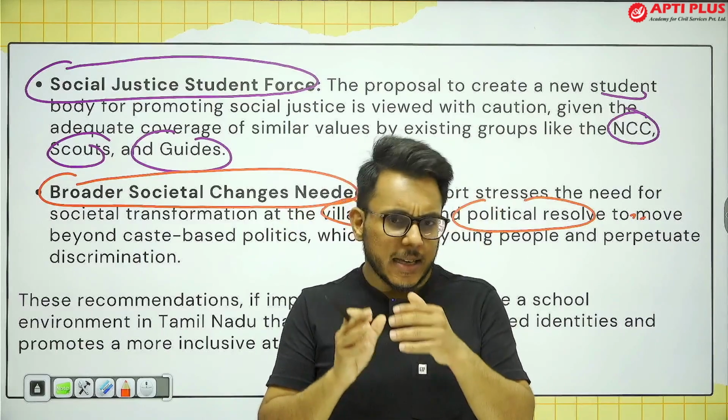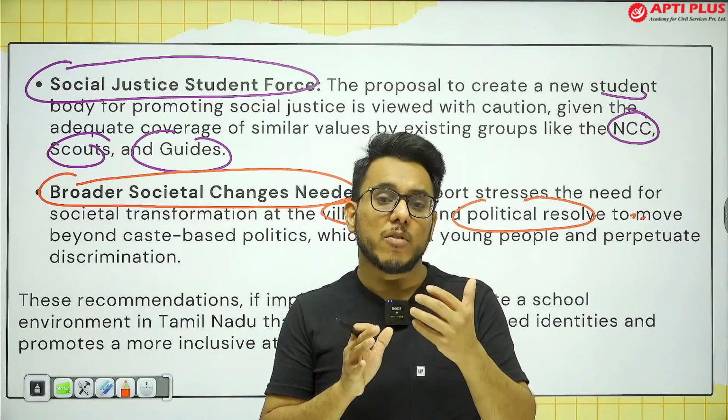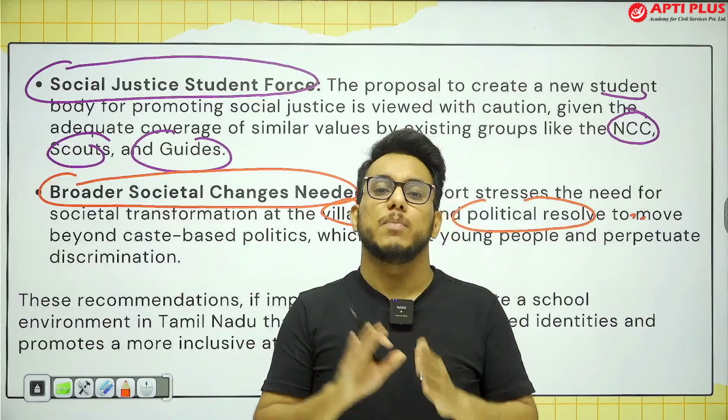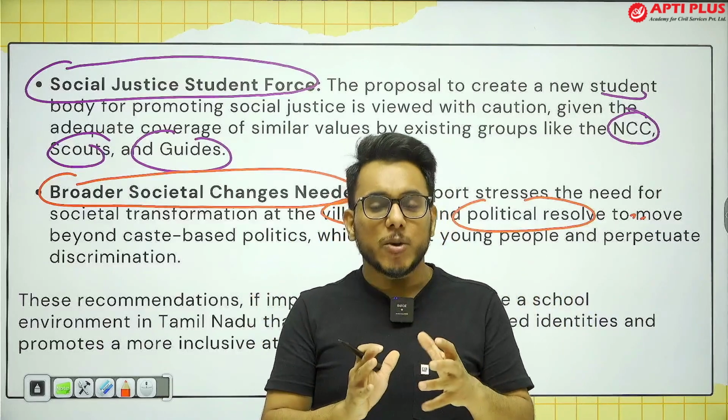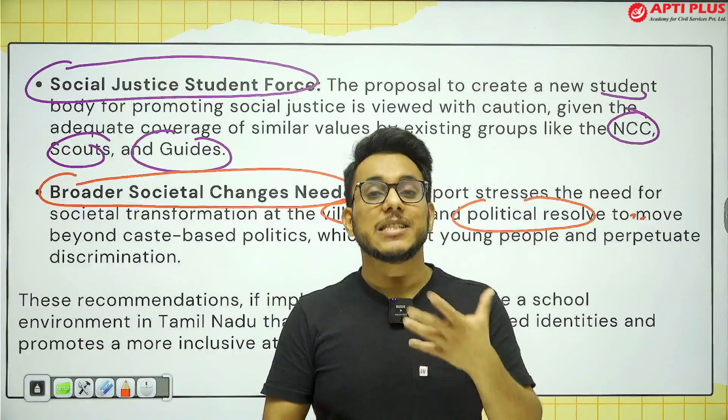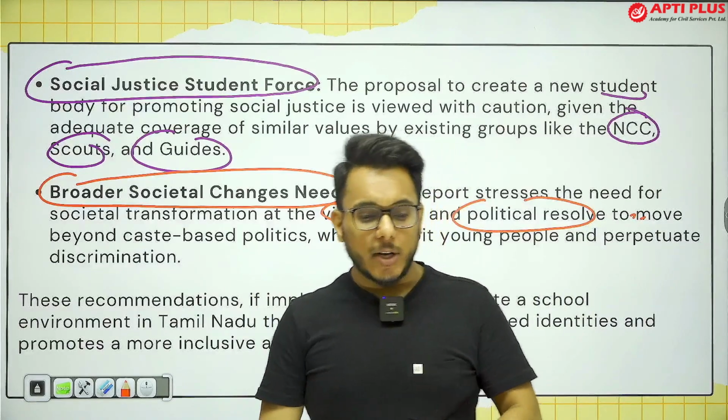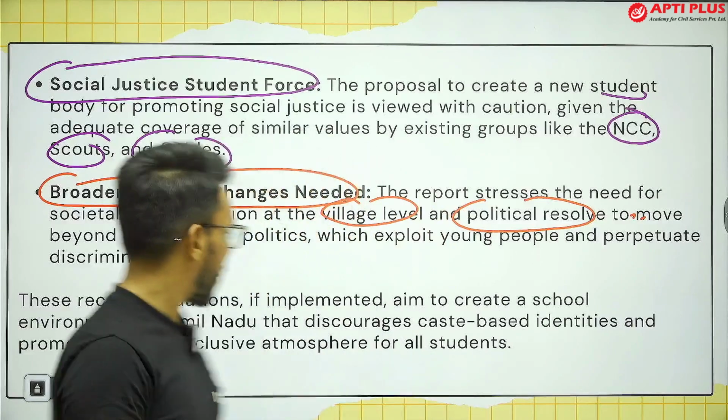Often what is happening now, it is said that one should cast their vote in elections. But rather than this, what is happening? People are often voting their caste. People are not casting their vote, they are voting their caste in elections. So why are they doing it? Because politicians are often leveraging caste identity in elections. So politicians need to be more responsible.